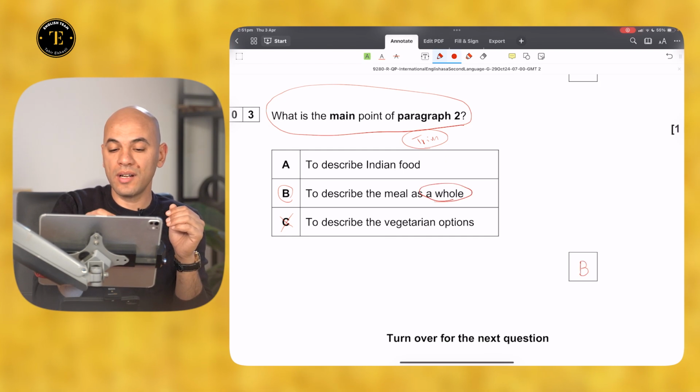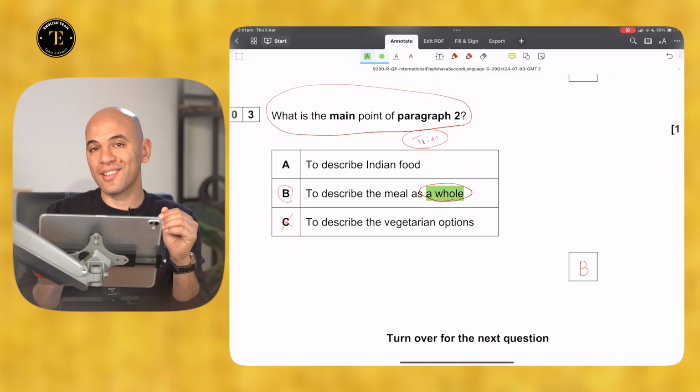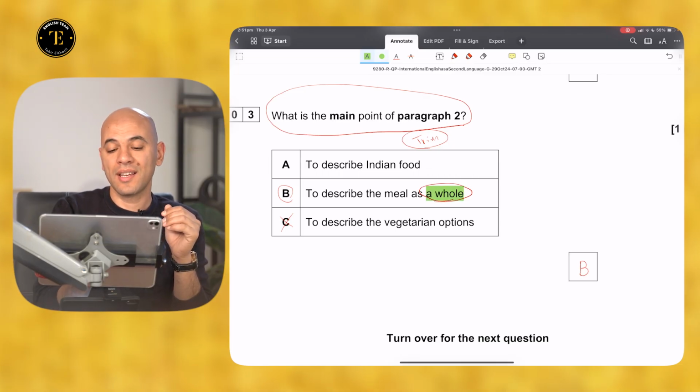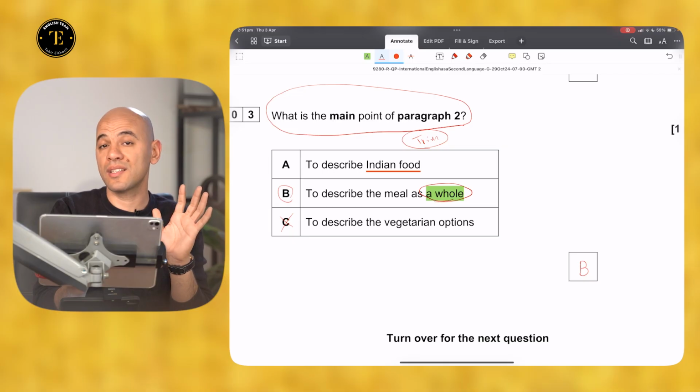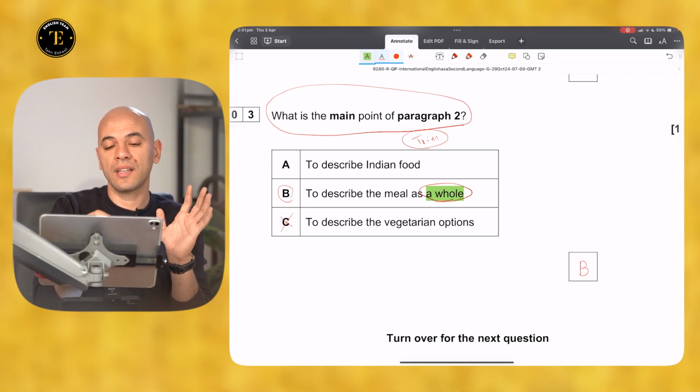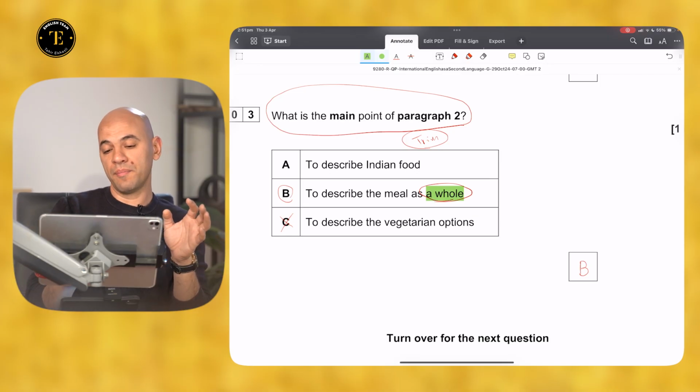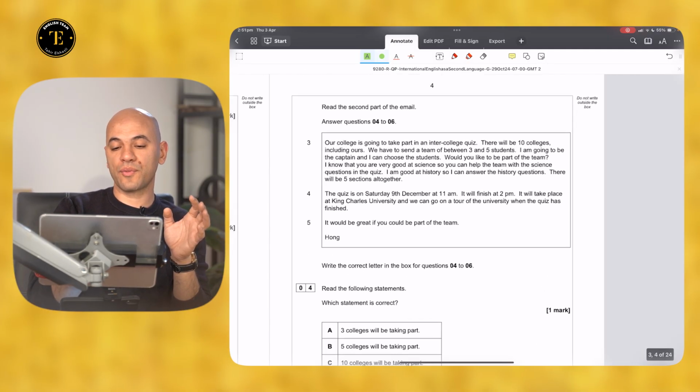This is the keyword that led me to choose the answer, because the choice Indian food is incorrect based on the paragraph. It was not just dedicated to describing Indian food. It was indeed describing the entire meal. Now let's move to the next set of questions.